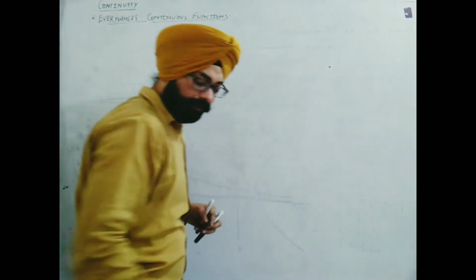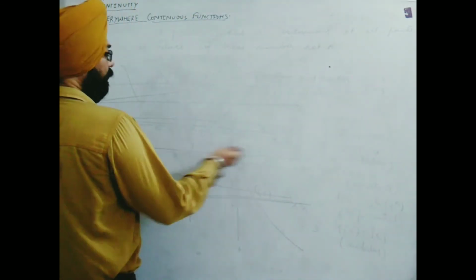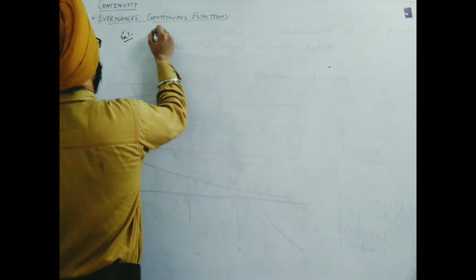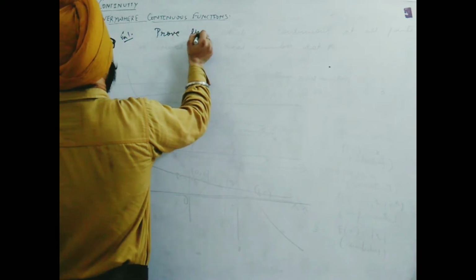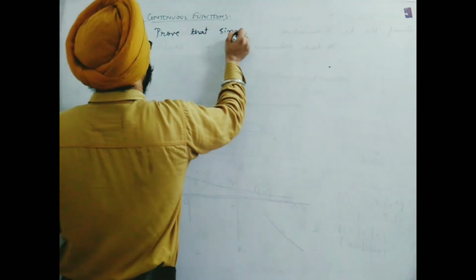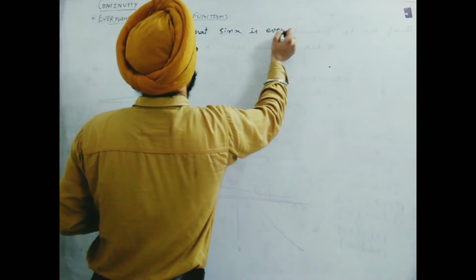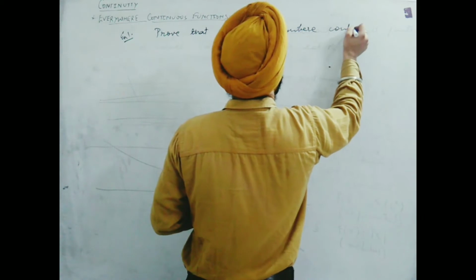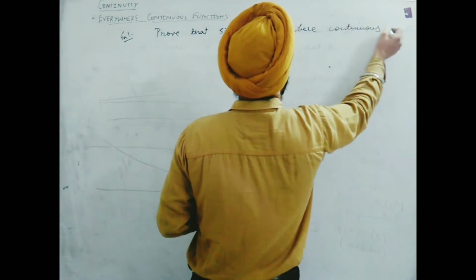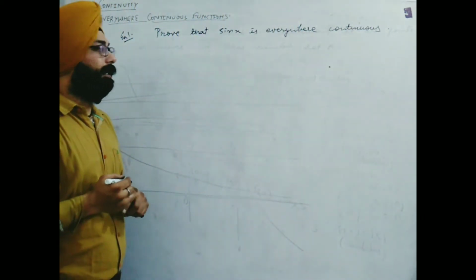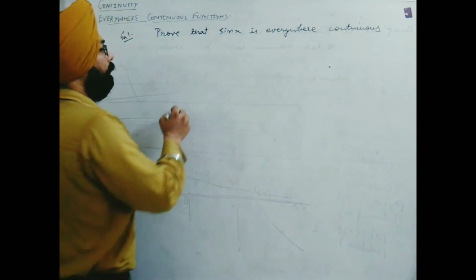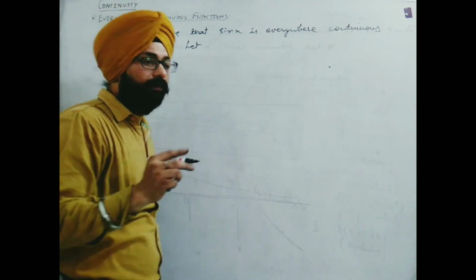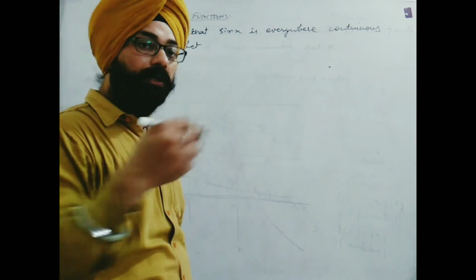I give you the example of sin x, or any of them can be taken. Example, if I say prove that sin x is everywhere continuous. If I want to prove that sin x is everywhere continuous, what do we do? We start, as don't forget the proving of continuity: what was that? LHL, RHL and f of the point should be equal.